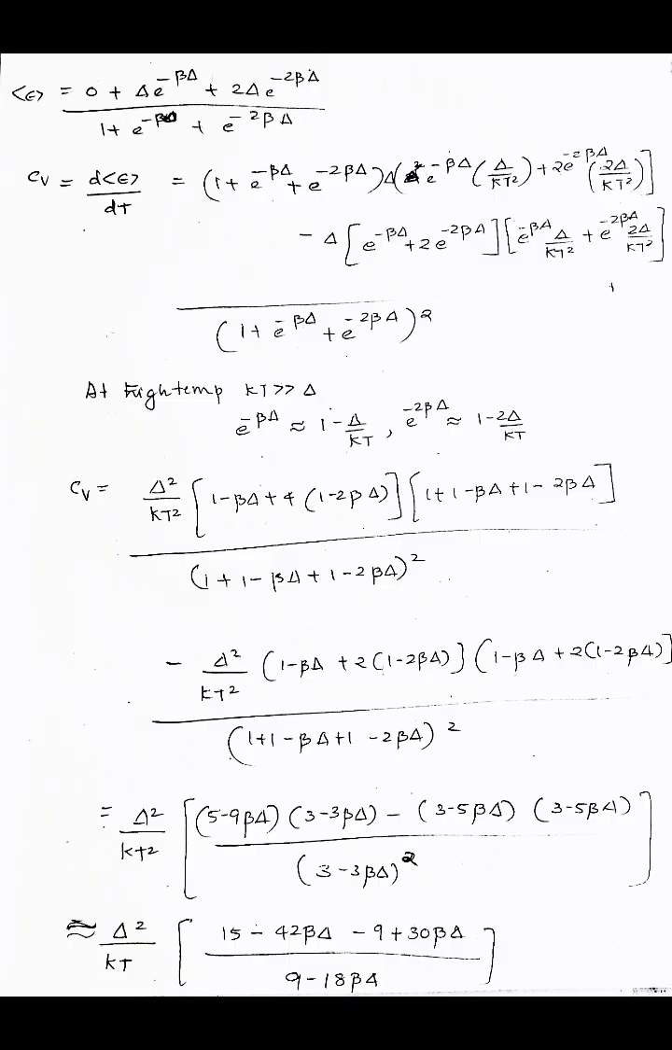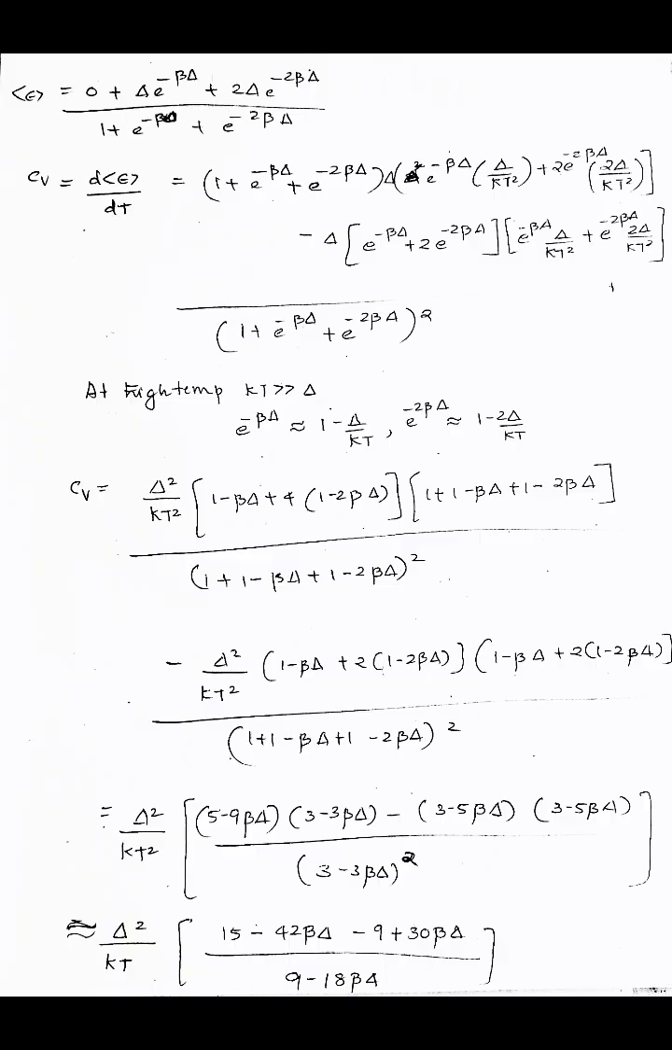So at high temperature, kT is greater than delta, then e raised to minus beta delta is approximately equal to 1 minus delta by kT, and e raised to minus 2 beta delta is approximately equal to 1 minus 2 delta by kT. So Cv is equal to delta square by kT square into 1 minus beta delta plus 4 into 1 minus 2 beta delta into 1 plus 1 minus beta delta plus 1 minus 2 beta delta divided by 1 plus 1 minus beta delta plus 1 minus 2 beta delta the whole square, minus delta square by kT square into 1 minus beta delta plus 2 into 1 minus 2 beta delta into 1 minus beta